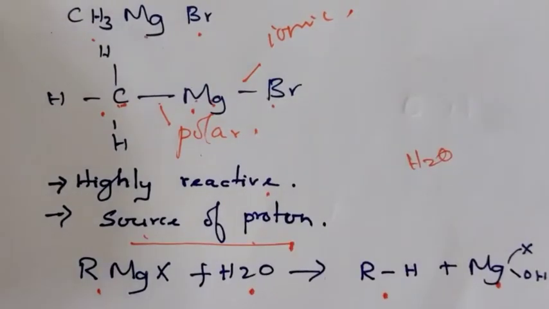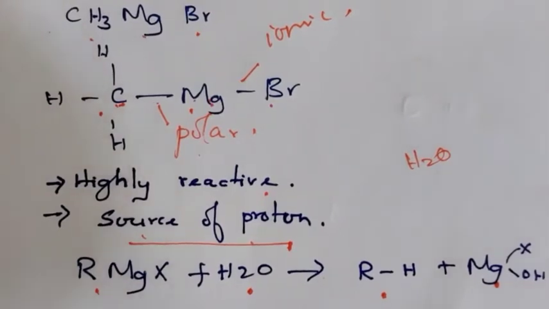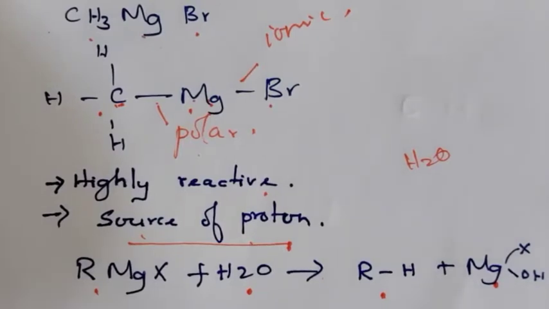Thus, Grignard reagents are highly reactive with water. Therefore, wherever we use Grignard reagent, there must be no moisture. Grignard reagent should be used in a dry place.